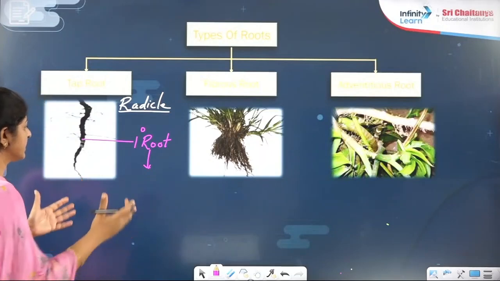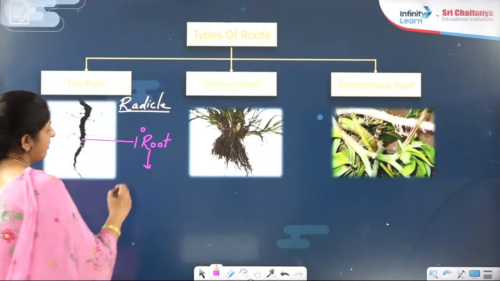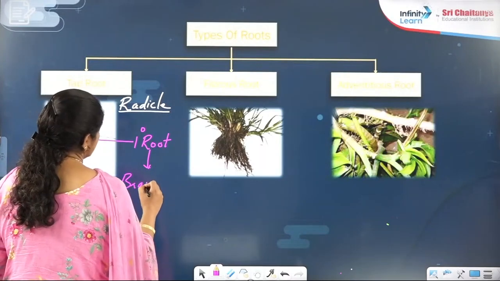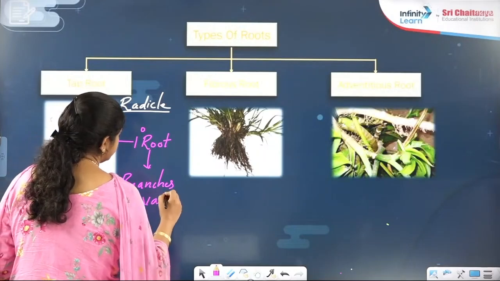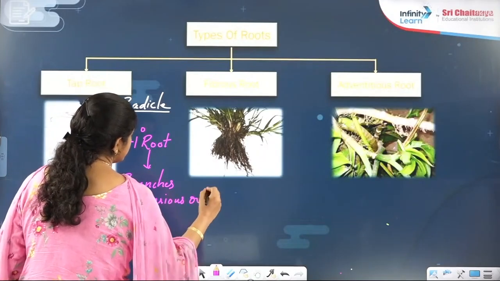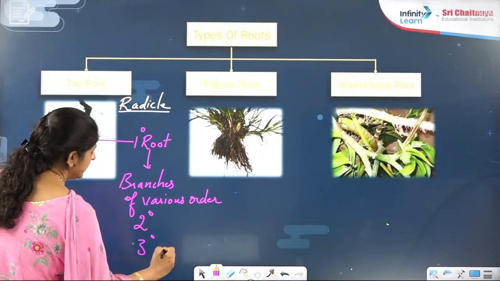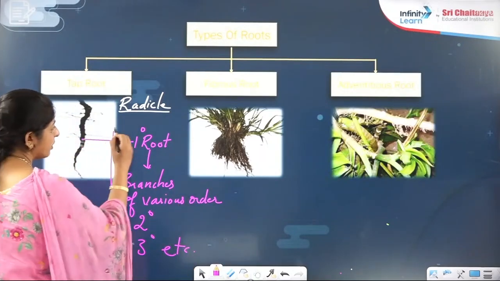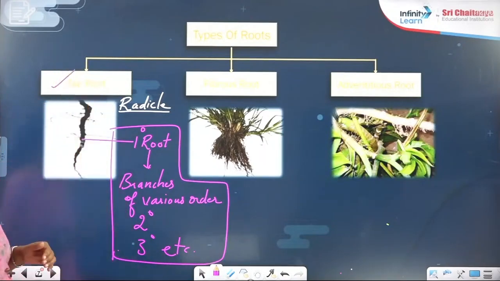It extends, and after that it will divide into branches of various orders, meaning it can be secondary or further tertiary and so on. When you have all this in a root system, you call it the taproot system.